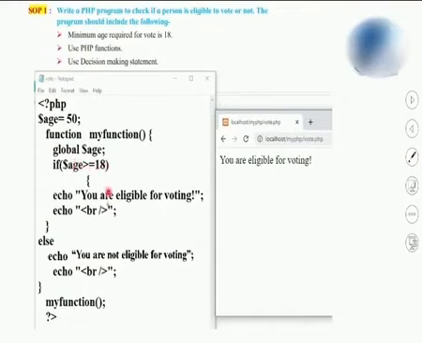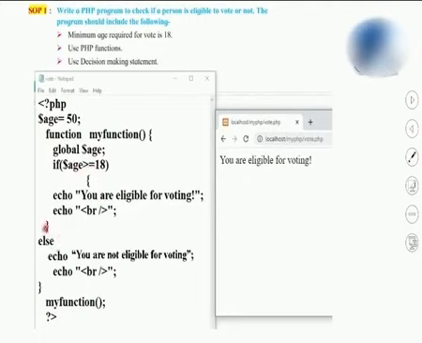If it is greater than, I am printing by using the echo statement, you are eligible for voting. Students, while writing a PHP program, always take care that you are writing this semicolon. If this semicolon is missing or even if this double quote ending is missing, then your interpreter will give an error to you. Here, I am using the break tag to go to the new line.